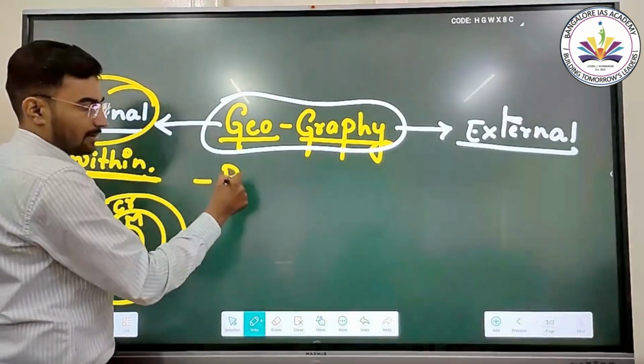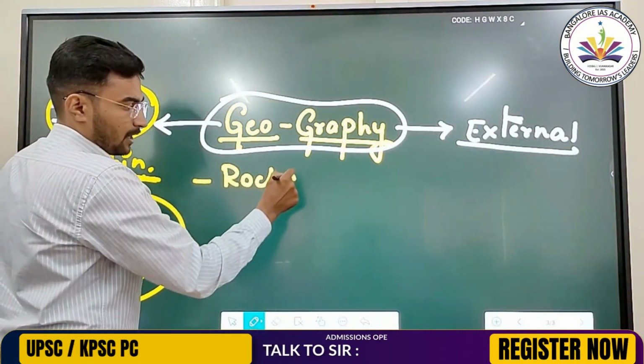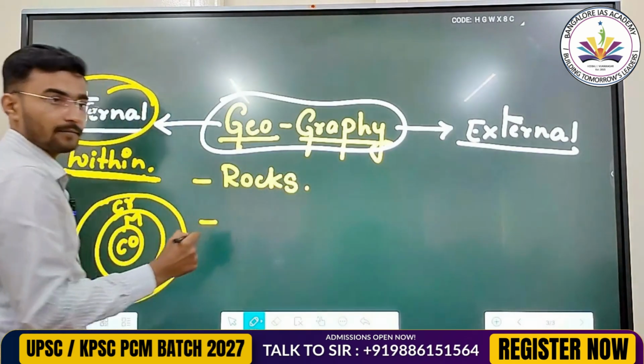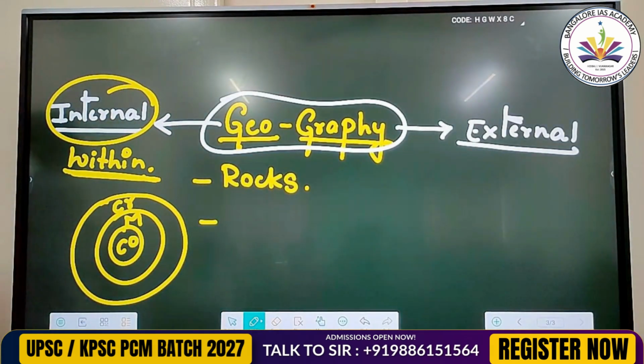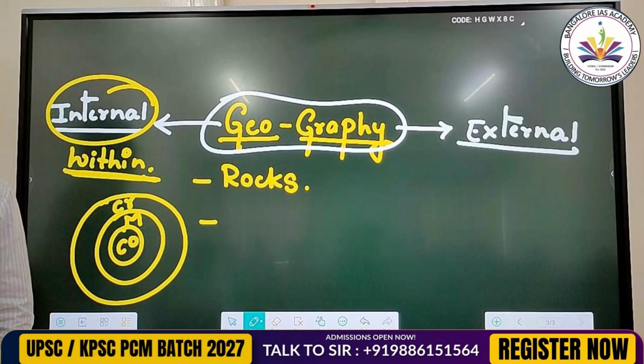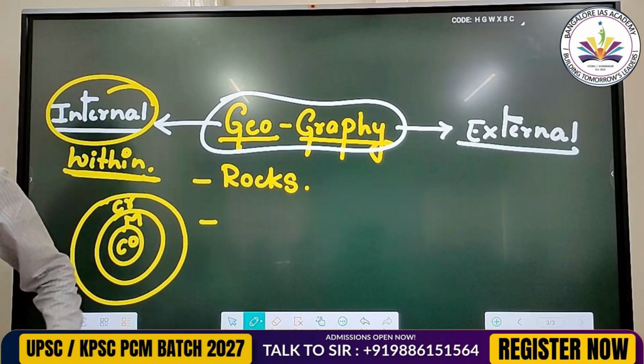We will also study about rocks. How many rocks do we have? There are 3 types of rocks. Okay, what is rocks?